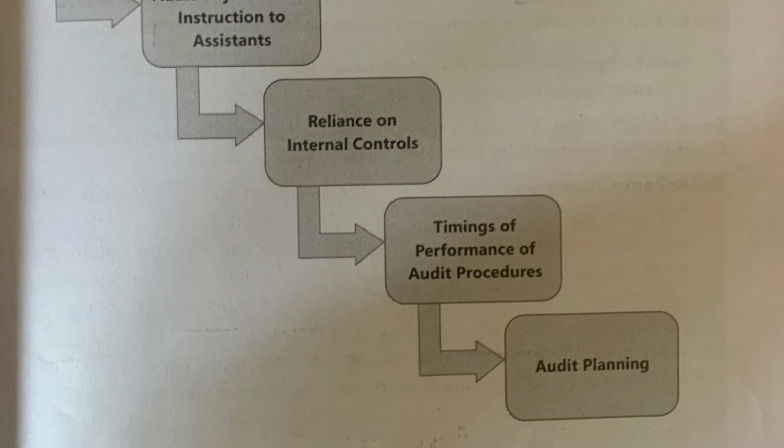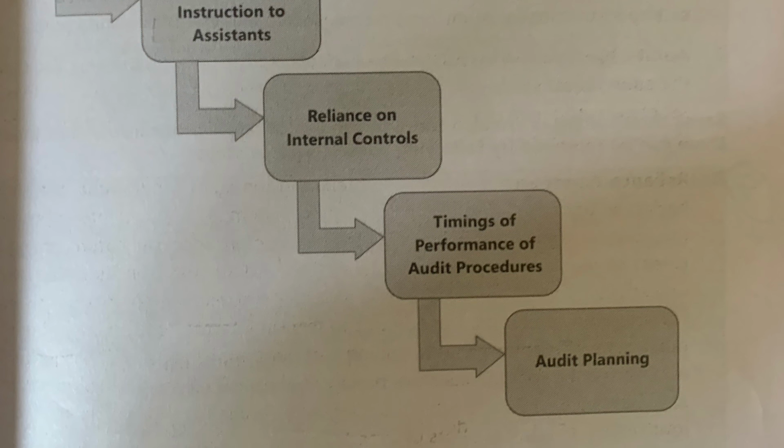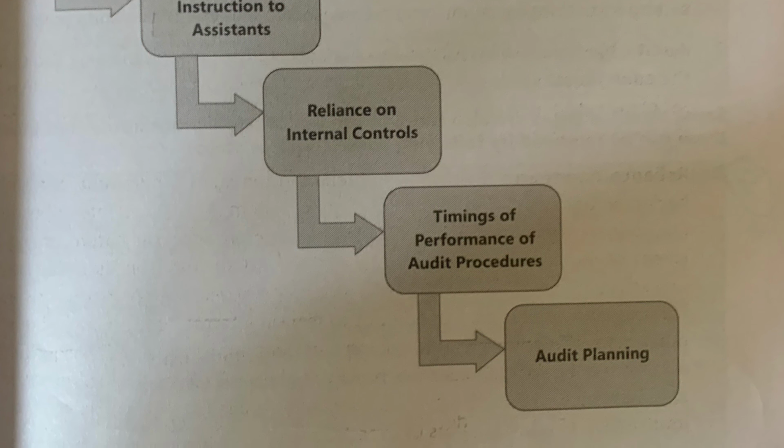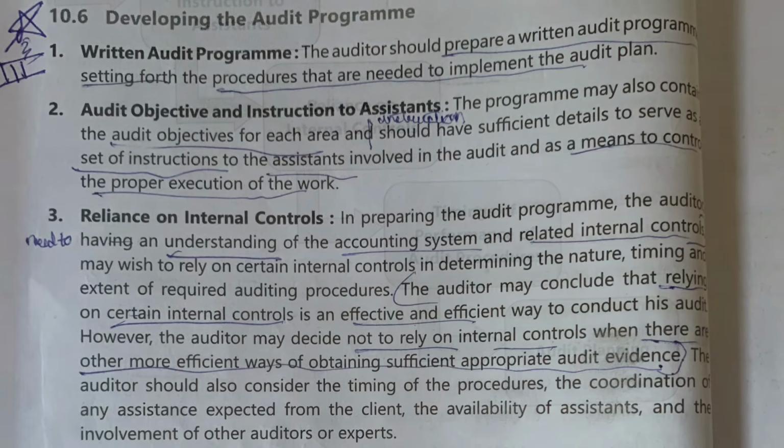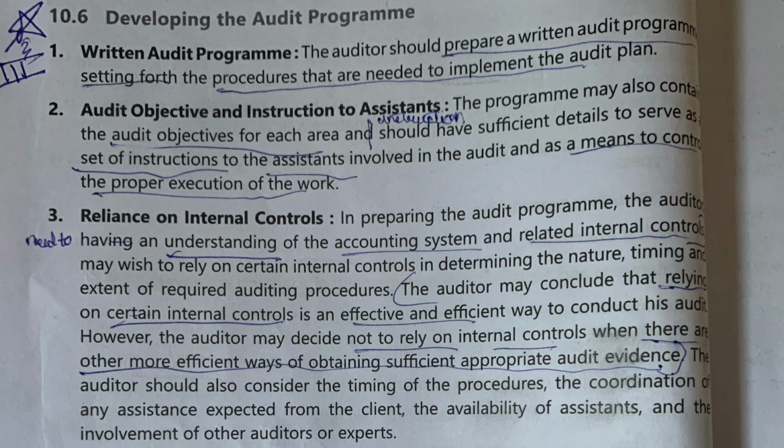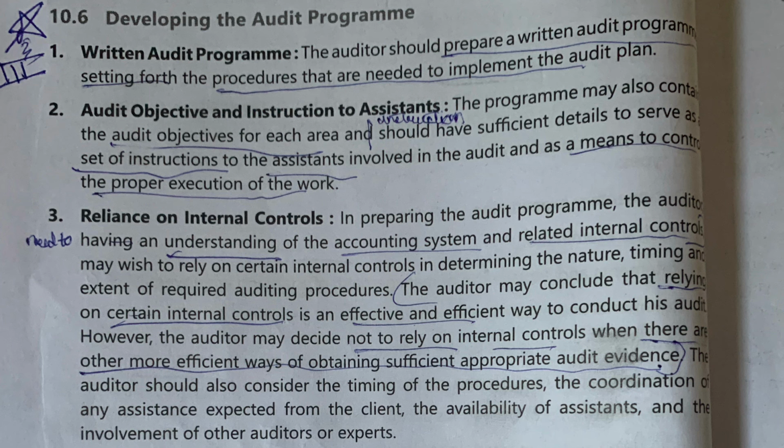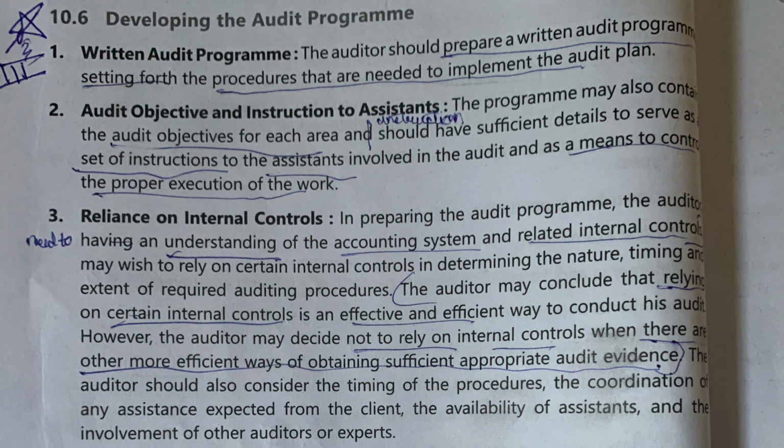So these are the five steps you should keep in mind in developing the audit program. First is the written audit program. The auditor should prepare a written audit program setting forth the procedures that are needed to implement the audit plan. The audit program should be in writing, and it should mention the procedures to be implemented to carry out the audit plan.